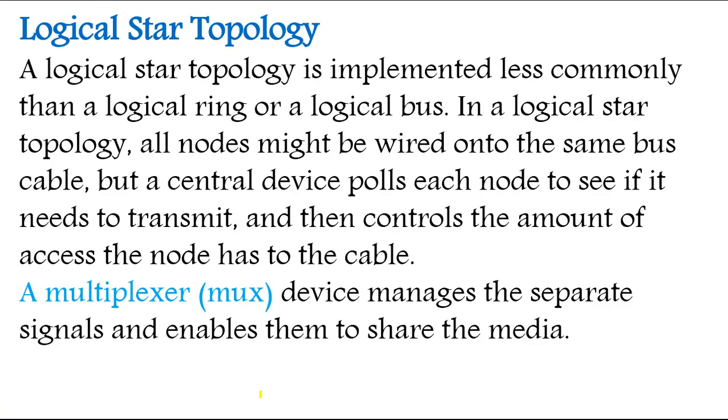Next one is logical star topology. So guys, this is not a very common method. It is used by very few people, and most of the time logical ring topology and logical bus topology are used. In logical star topology, all nodes might be wired onto the same bus cable.